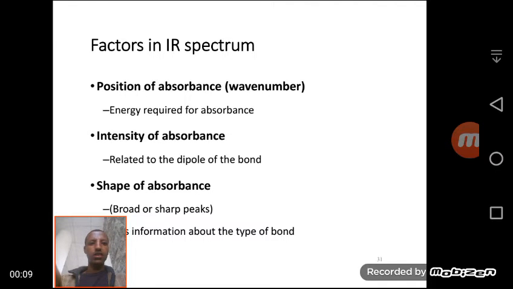Today's lesson is factors affecting IR spectrum. There are different factors that affect the spectrum of infrared radiation. These factors affect the position of absorbance or wave number, the intensity of absorbance or the amplitude of the absorbance, and the shape of absorbance.